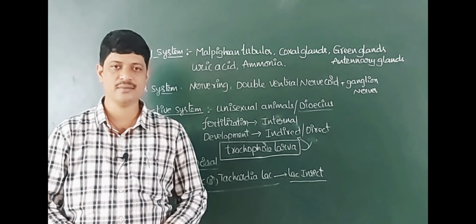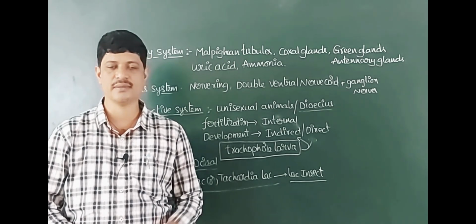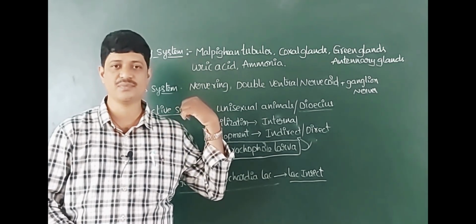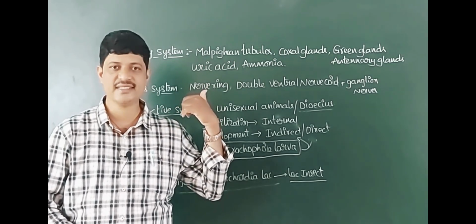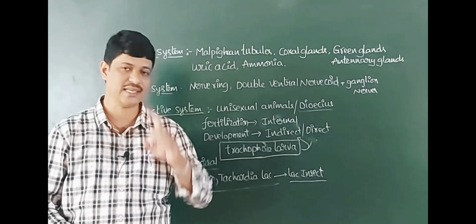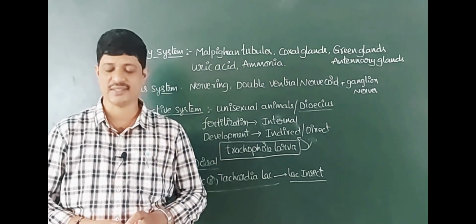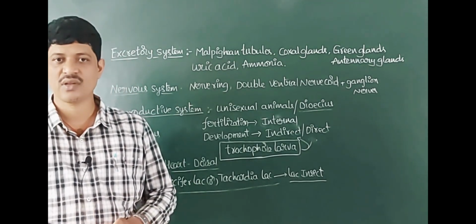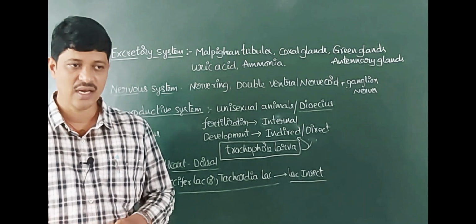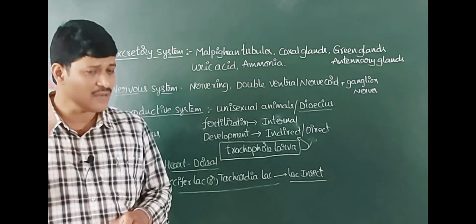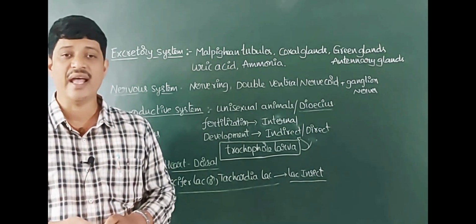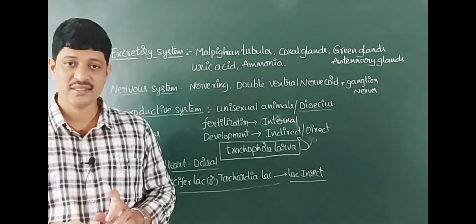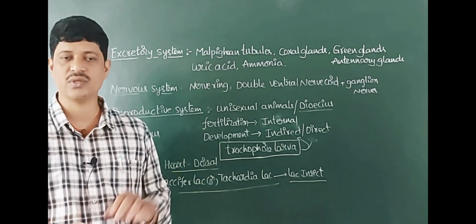The largest phylum is Arthropoda, and the largest class included in it is Insecta. All insects are present here. One more point, Limulus is a living fossil. Living fossils: extinct plants and animals are called fossils, but these organisms are still present. Limulus is a living fossil.